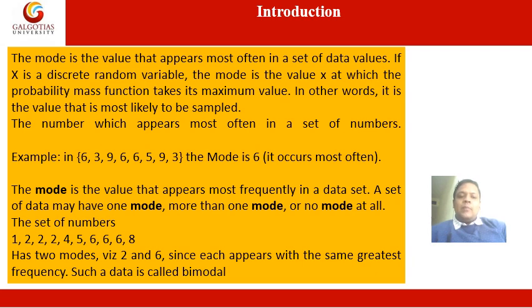The mode is the value that appears most frequently in a data set. A set of data may have one mode, more than one mode, or no mode at all. If we have the set of numbers 1, 2, 2, 2, 4, 5, 6, 6, 6, 8, you can check that 2 and 6 are repeated the same number of times. 2 is repeated 3 times, and 6 is also repeated 3 times. Then it has two modes, 2 and 6, since each appears with the same greatest frequency. Such data is called bimodal.